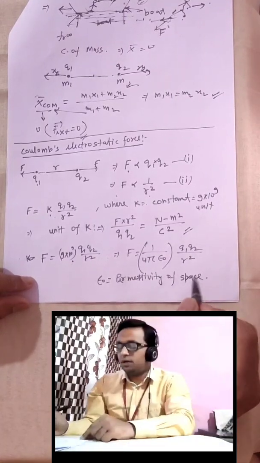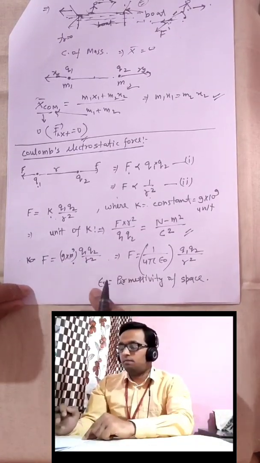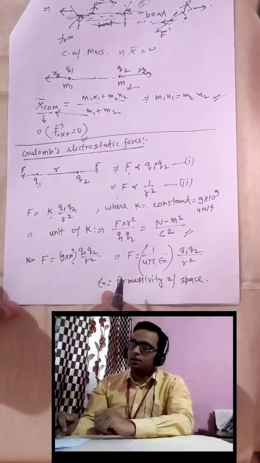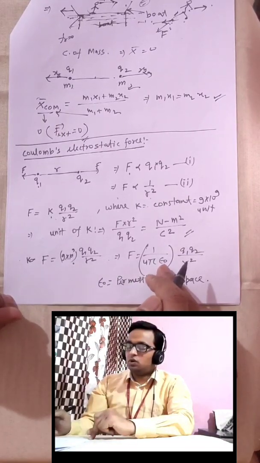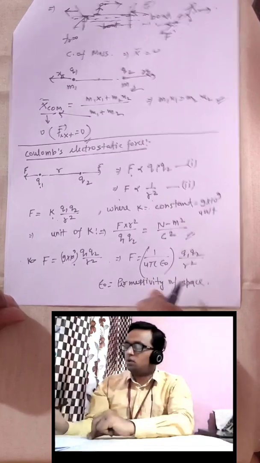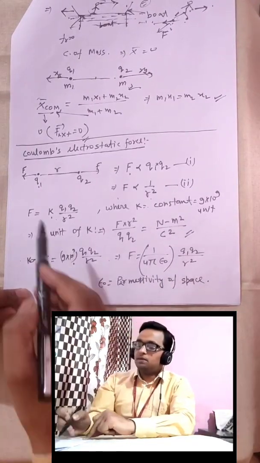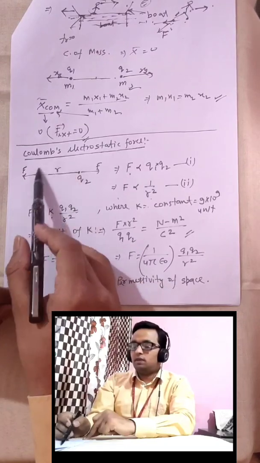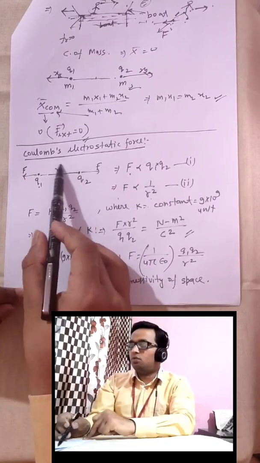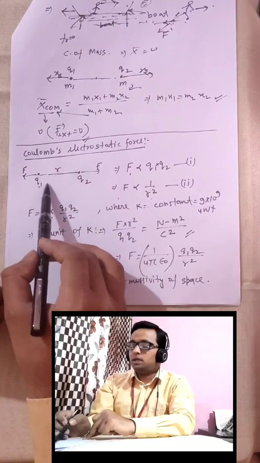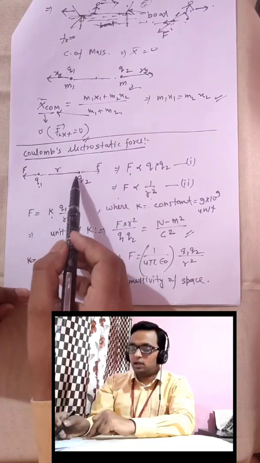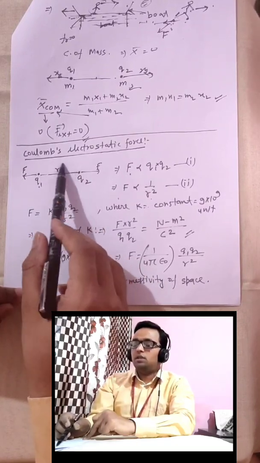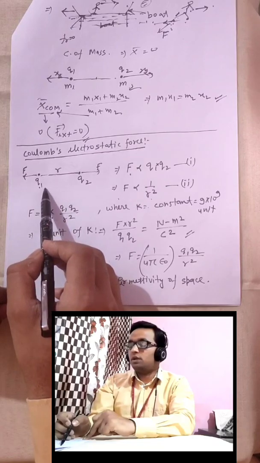We will talk about it in detail after some time, but for now let me tell you just that epsilon naught is the permittivity of space. It means suppose these two charges are kept at some distance, then there will be some space between them, and that space will be filled either by air or maybe some material, okay.